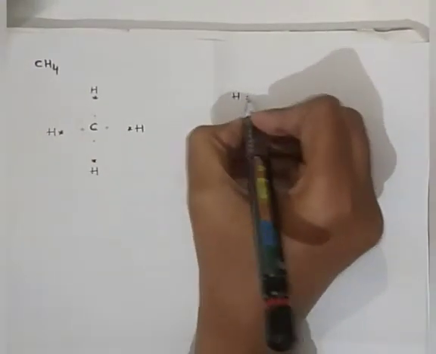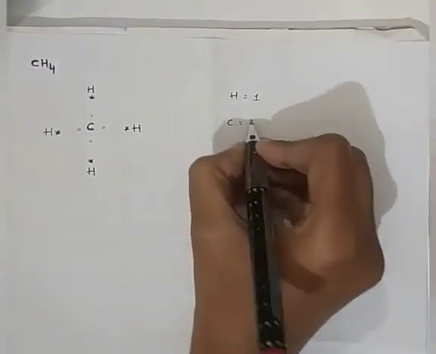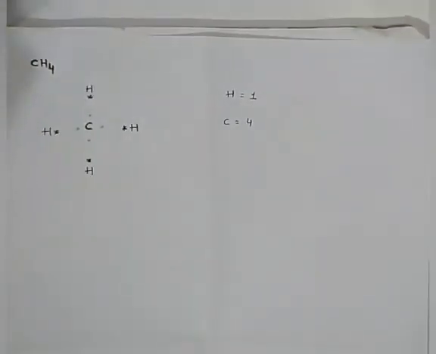Now hydrogen has 1 electron in the outermost shell and carbon has 4 electrons in the outermost shell. How do hydrogen and carbon both make themselves stable?